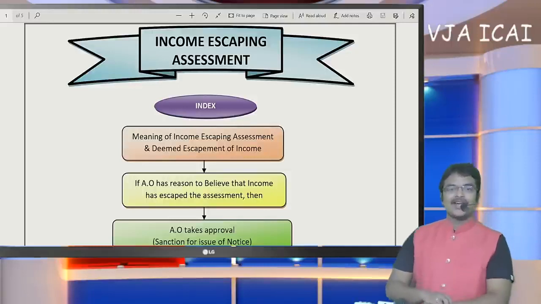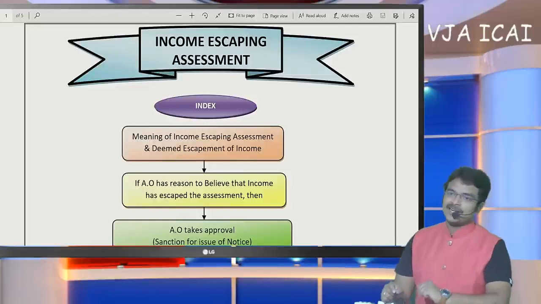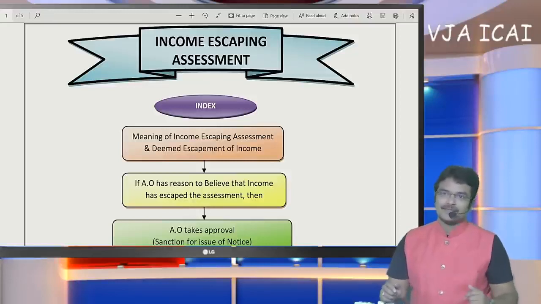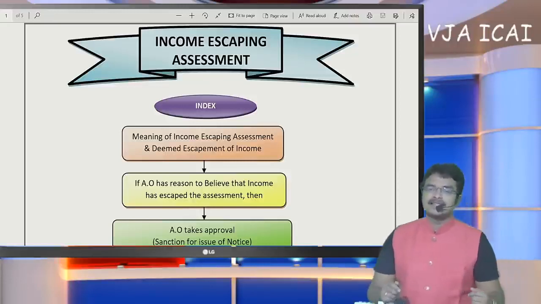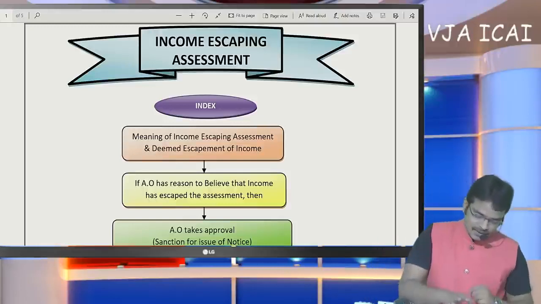So last session we had a discussion on scrutiny assessment and best judgment assessment. In today's session we are going to discuss two more assessments, income escaping assessment and search assessment. So now let me begin with the income escaping assessment first. First, let us learn the difference between income escaping assessment and scrutiny assessment.